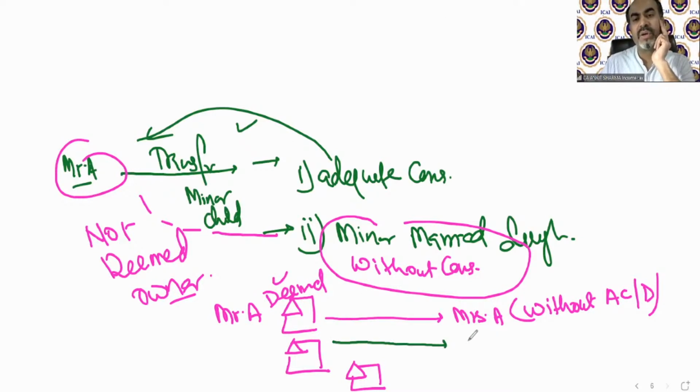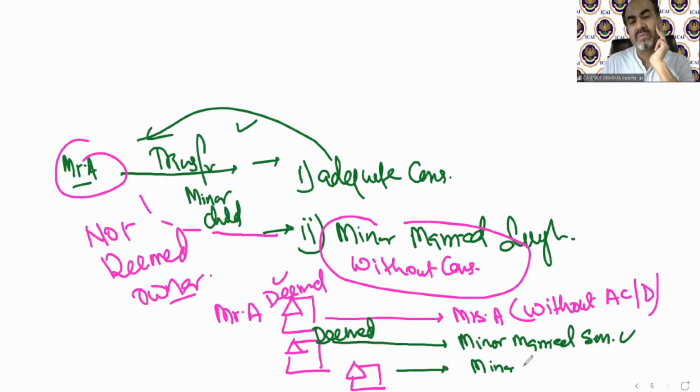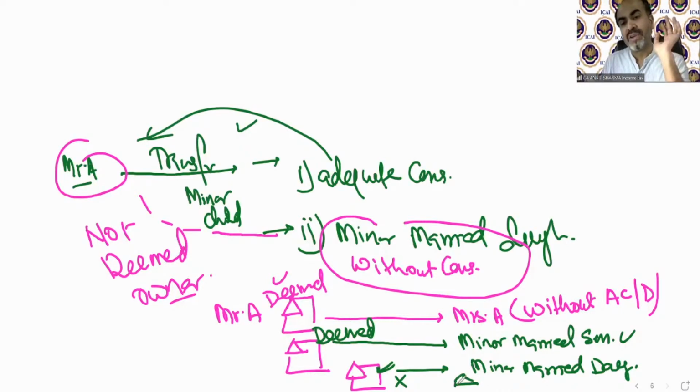Second house he transferred to his minor married son. Again, in this case, this is going to be a deemed owner in the hands of Mr. A. Third, he transferred to his minor married daughter. This house is not to be treated as deemed owner in the hands of Mr. A. In case of this house, the treatment will be in the hands of the minor married daughter. Because she is a minor, taxability will be in the hands of the guardian, etc., with whom she stays.